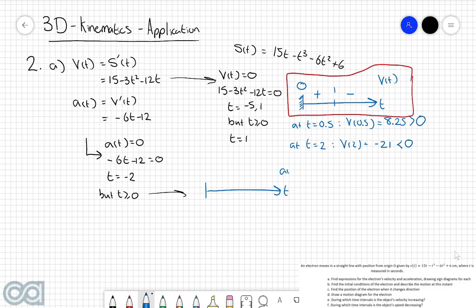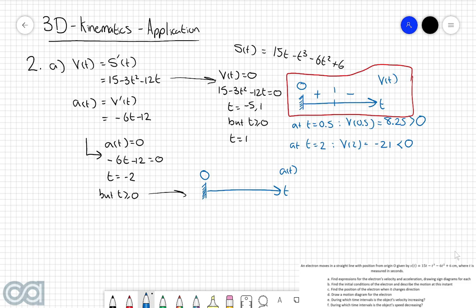So now if we use this fact to construct a sign diagram for the acceleration, then we get the following. T and a of t, and once again we're going to start our sign diagram at 0. And in this case, because there are no times in which the acceleration is equal to 0, we're just going to keep this entire region open, but now we need to test to see whether the acceleration is positive or negative in this entire interval here.